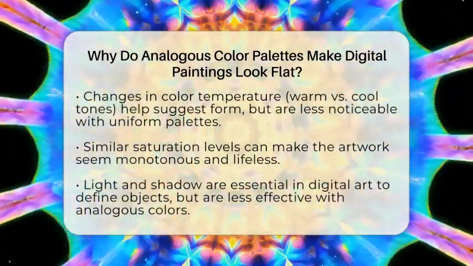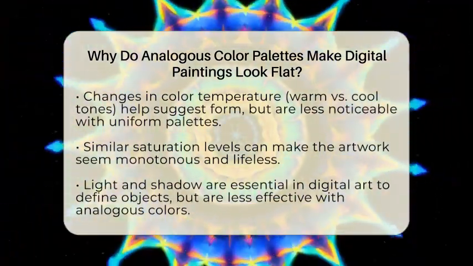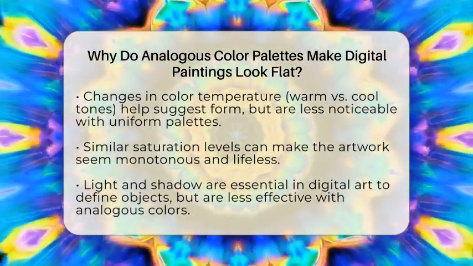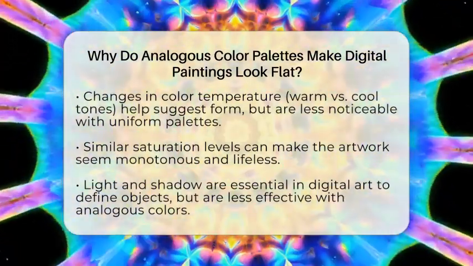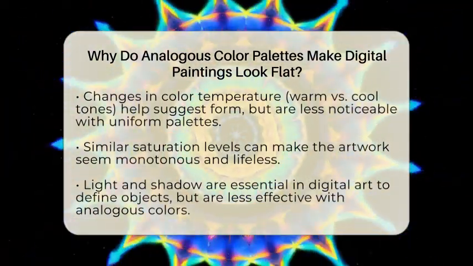Artists also rely on changes in color temperature, like warm versus cool tones, to suggest form and volume. If the palette is too uniform, these temperature shifts are less noticeable, making everything seem on the same flat plane.